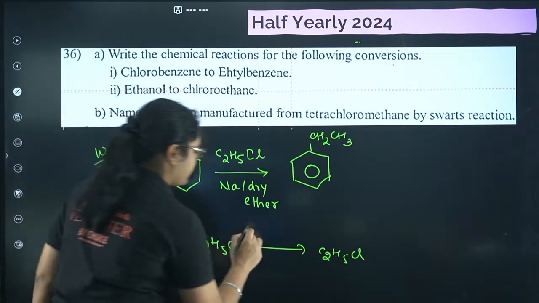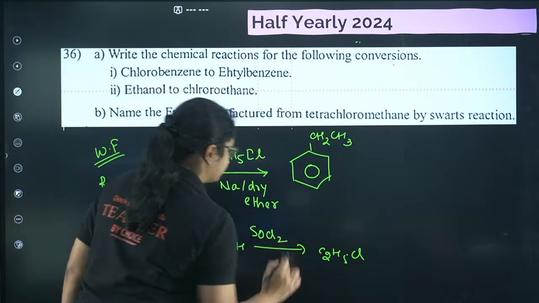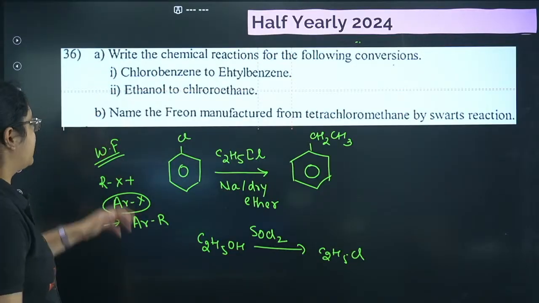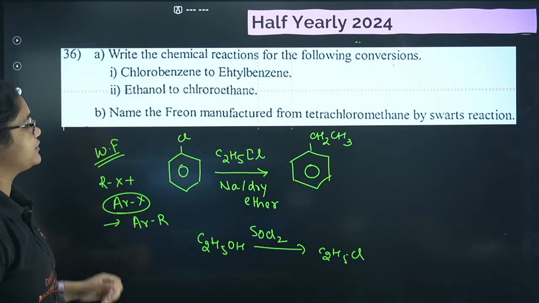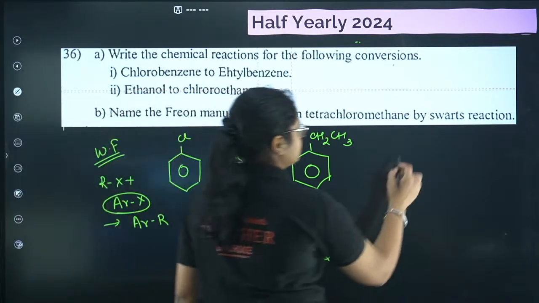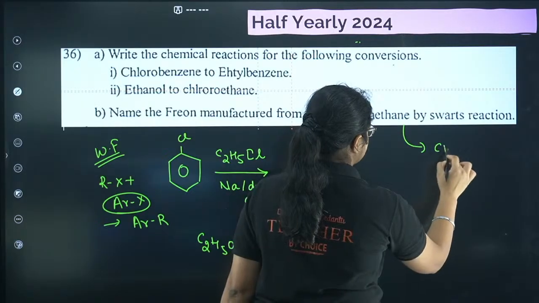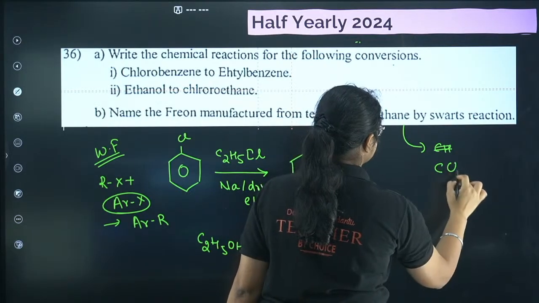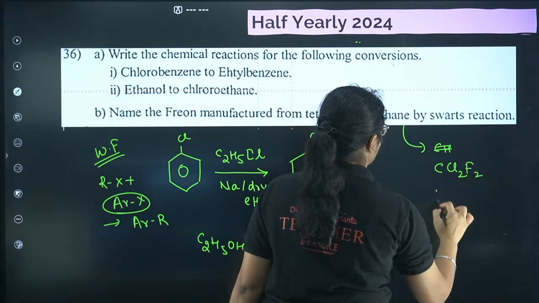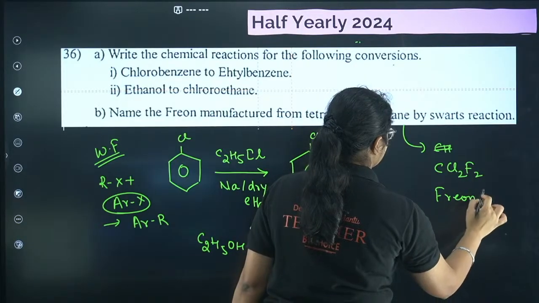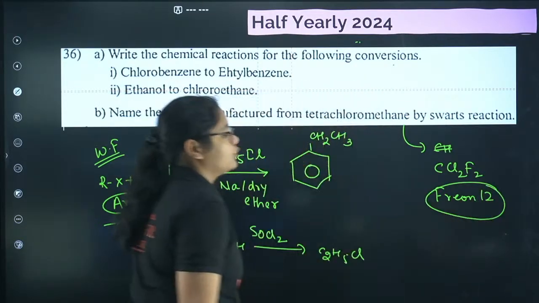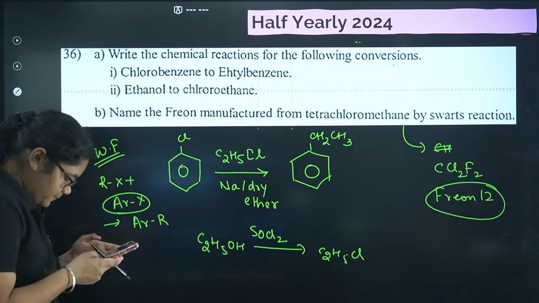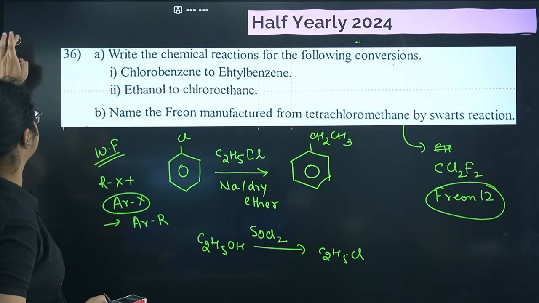The best one we can write is SOCl2. Okay. Next, name the freon manufactured from tetrachloromethane by the Swarts reaction. It is CCl2F2, and it is called freon 12. Okay, freon 12. Fine.